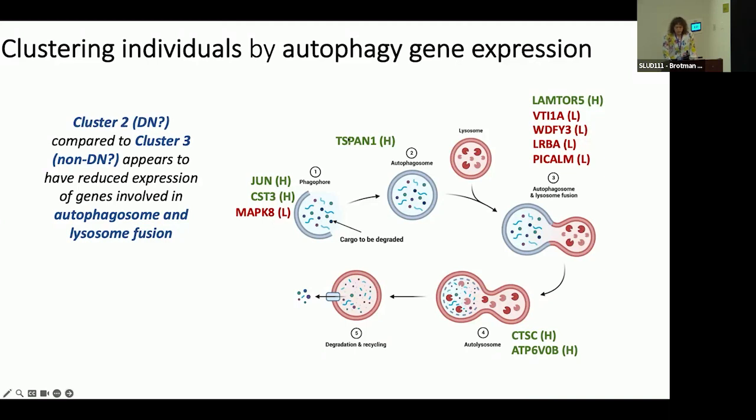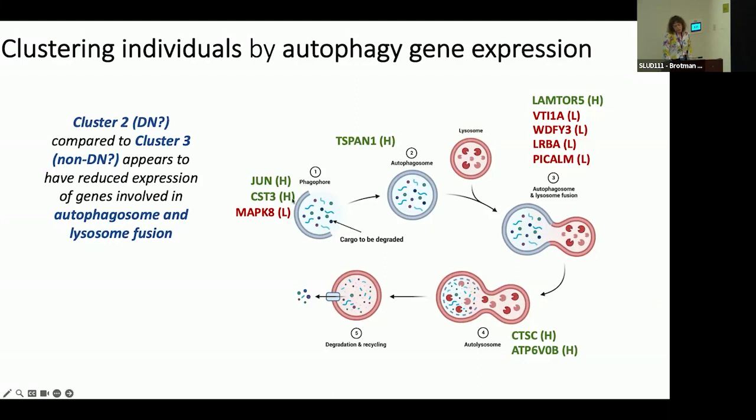On a cursory look, it appears that in cluster 2, there's greater expression of some genes involved in these first steps of autophagy: TSPAN1, JUN, and actually this is cystatin C, CST3, a gene that's involved in autophagy initiation. I know we use it for other reasons, but it does that too.